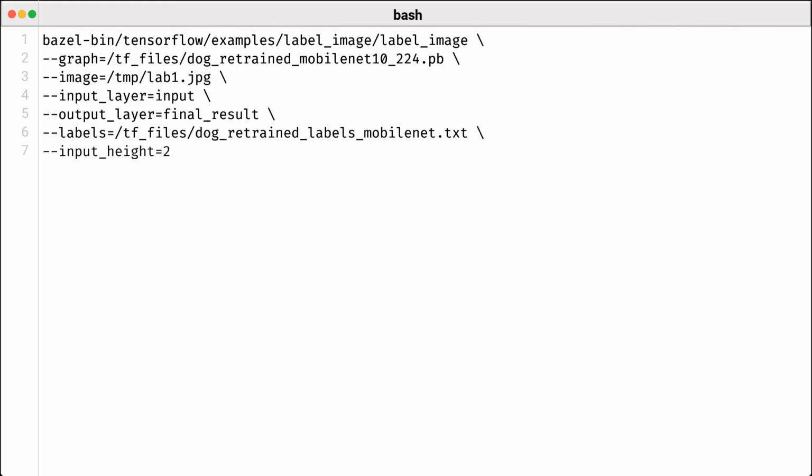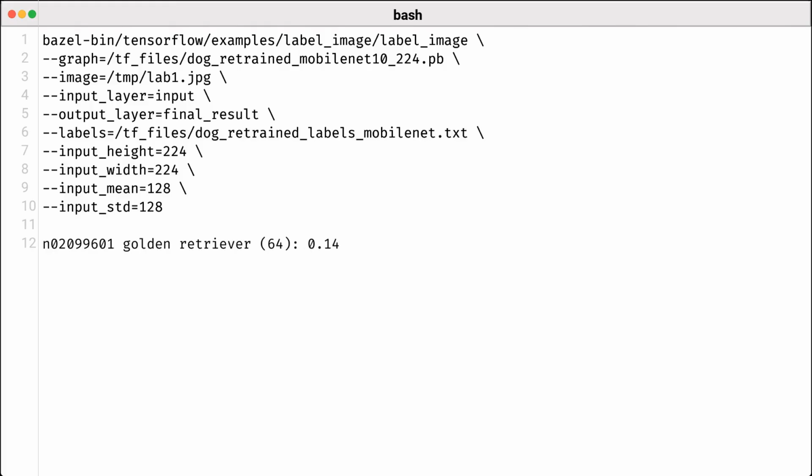We'll run a command that outlines the location of our trained model graph, the input image, and the necessary processing parameters. So, the command begins with the path to the label image executable, followed by the flag -graph, which points to the retrained MobileNet model file we generated earlier. Then, we specify the image we want to classify using the -image flag, ensuring we pass in the image located